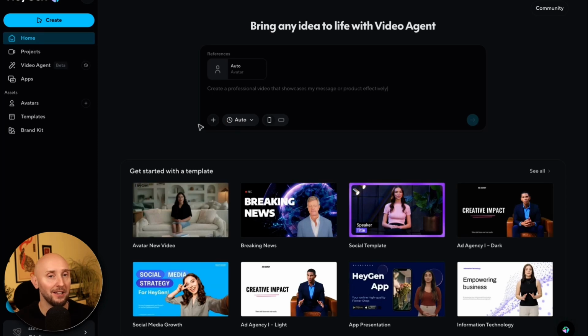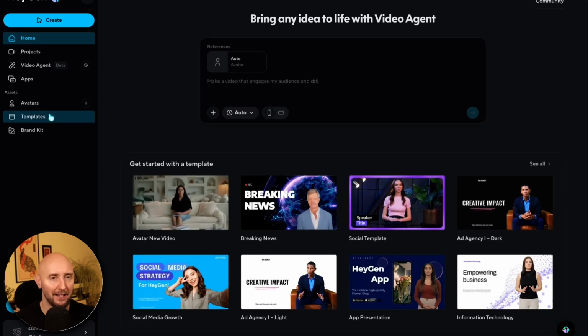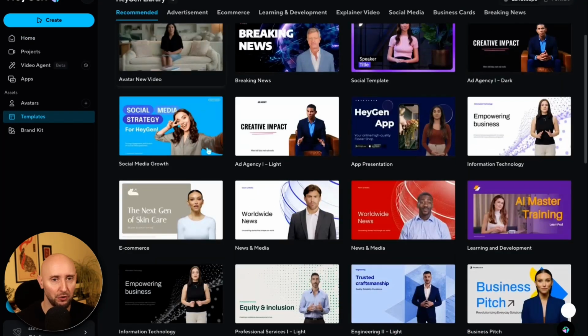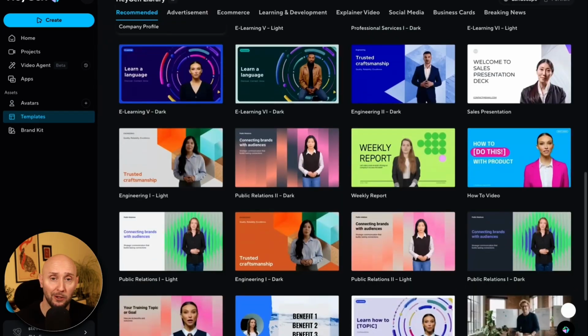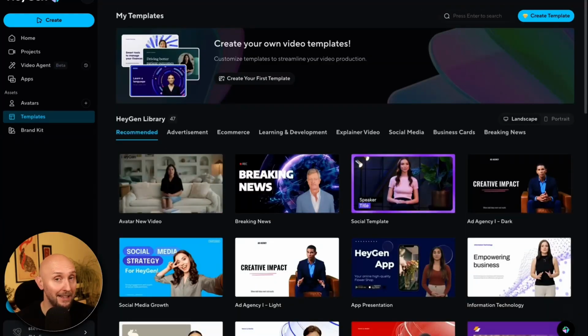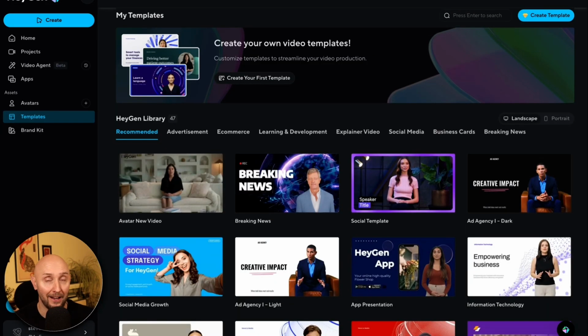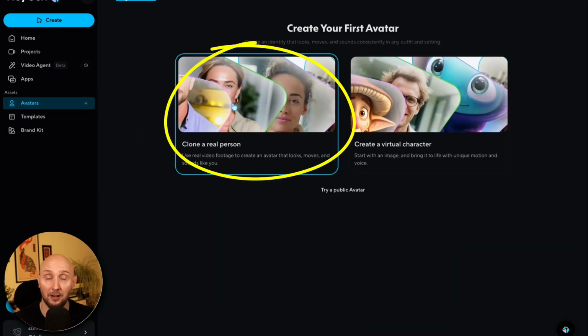So inside HeyGen, you can choose from a range of AI avatars right here, and you've got actually quite a lot of templates to choose from. You can simply select the one you want and then enter the scripts that you want it to speak for you, and you're done. However, what I want to show you is how to create a clone of yourself using HeyGen. That way, if you create talking head videos, you can save time by using your AI avatar to be on camera for you. So in order to do that, you need to come to avatars on the left right here, and then we need to choose this option right here to clone a real person.